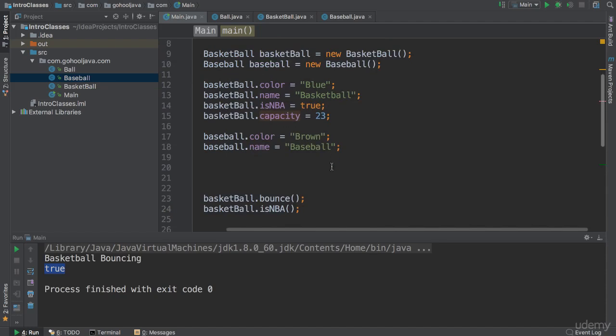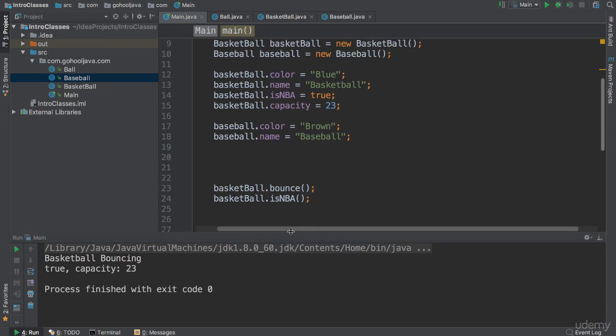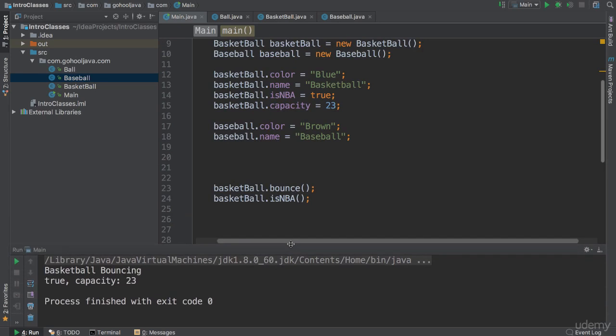Because we've set here 23 and we should see true plus 23. So run this. There we go. Basketball bouncing, true, capacity 23. Very, very nice indeed.